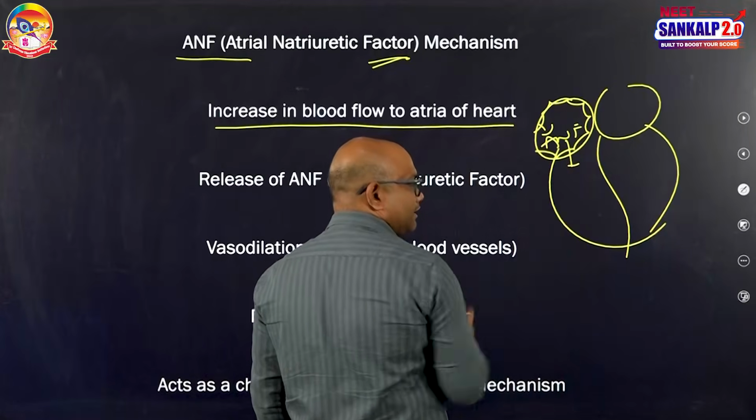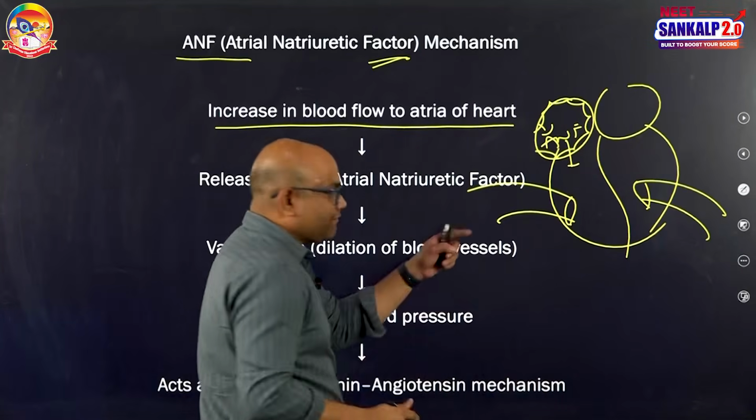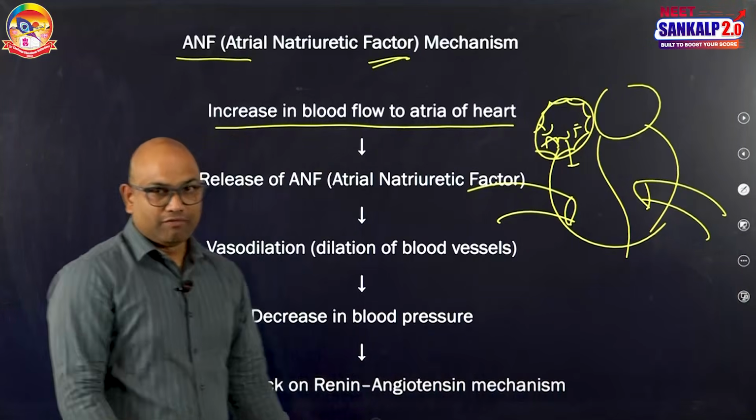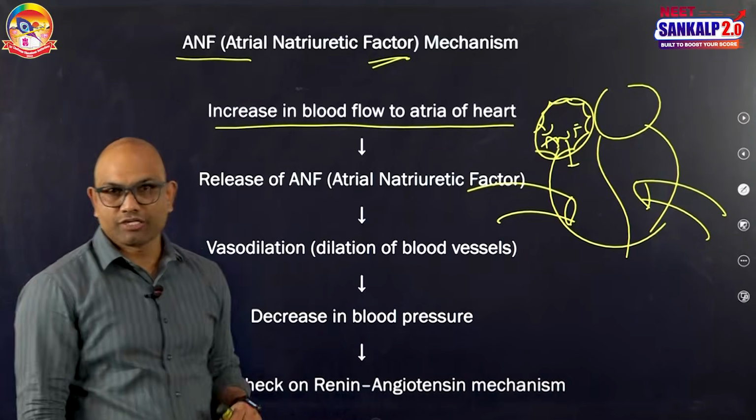Then the blood goes to ventricles. From ventricles, blood will be pumped to the blood vessels. ANF causes the dilation of the blood vessels. When blood vessels are dilated, that decreases the blood pressure. That is one function of ANF.